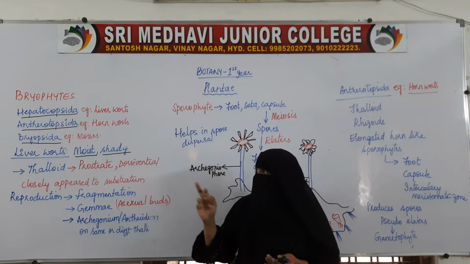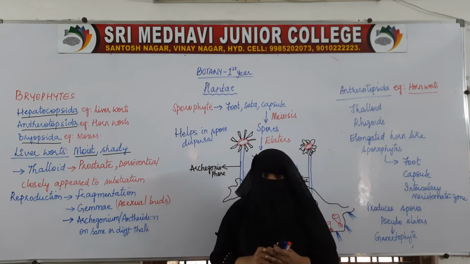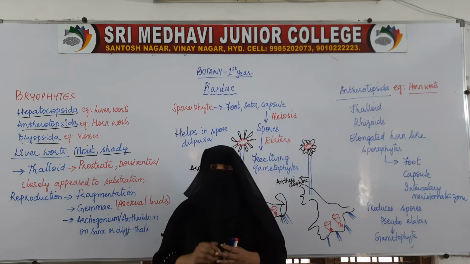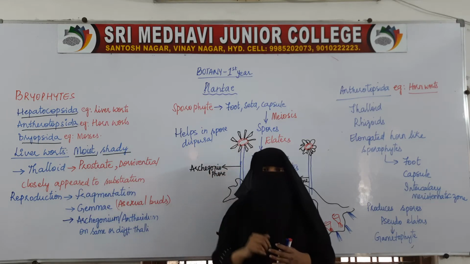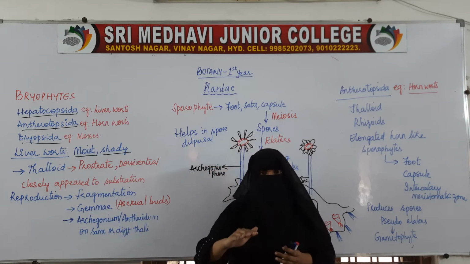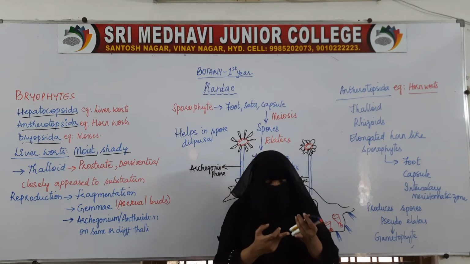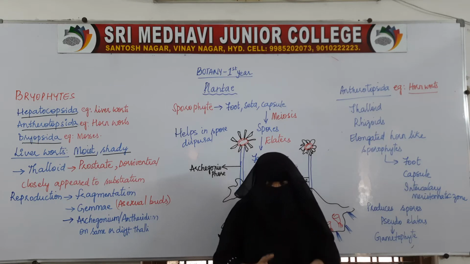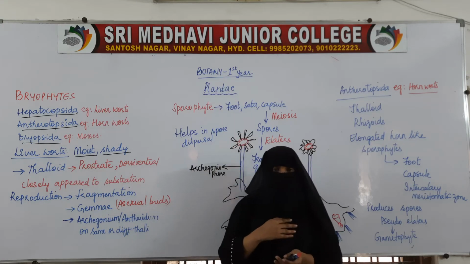As bryophytes do not have a vascular system, they cannot be of larger height. They will be of very short height, almost lying on the ground, because there are no vascular tissues, xylem and phloem, to transport water from the roots to different heights.